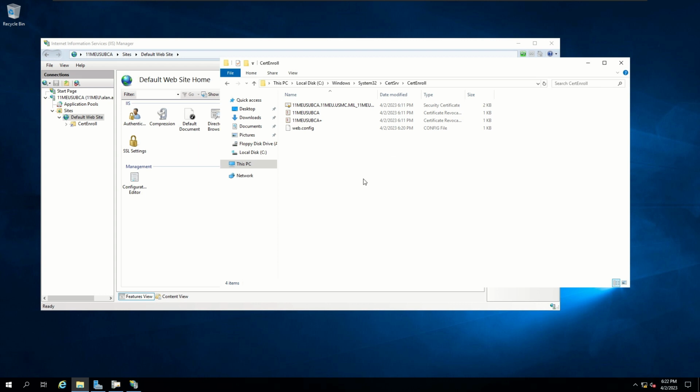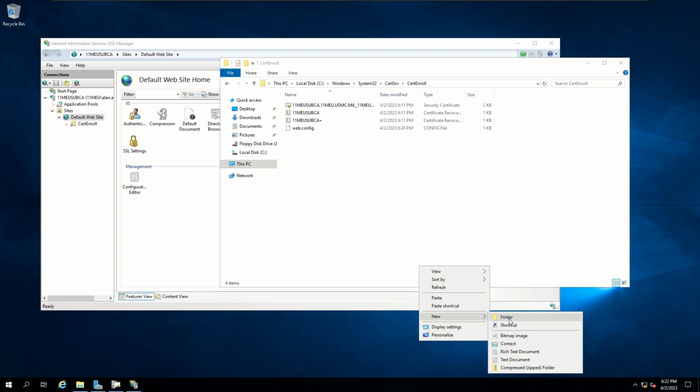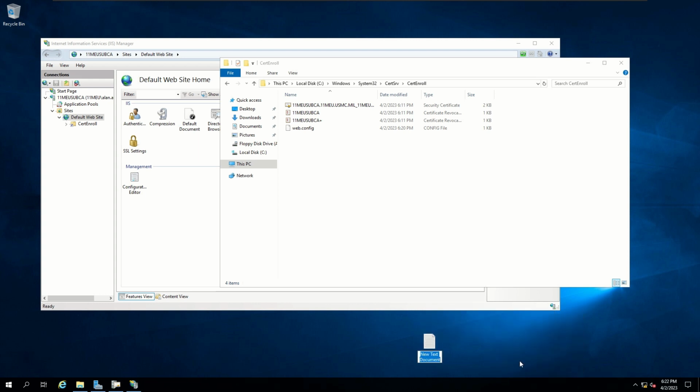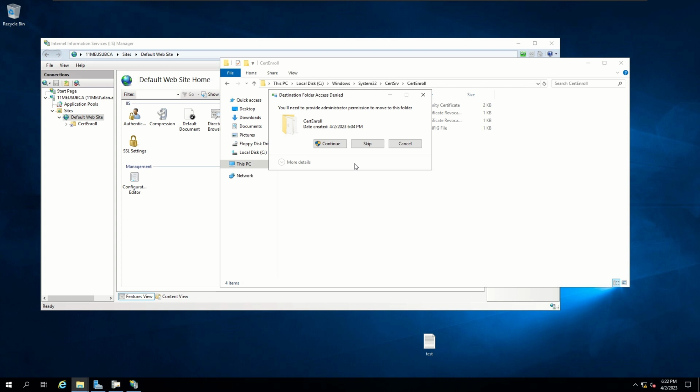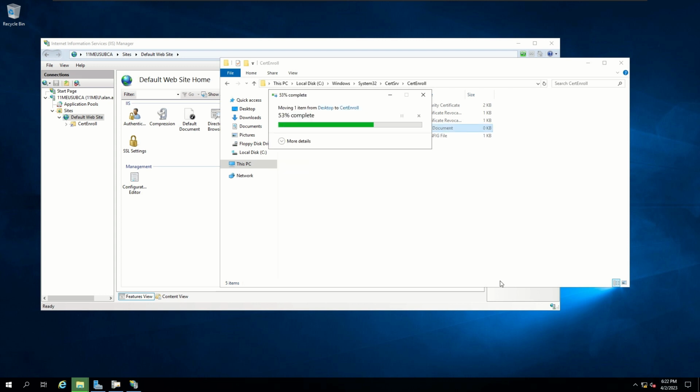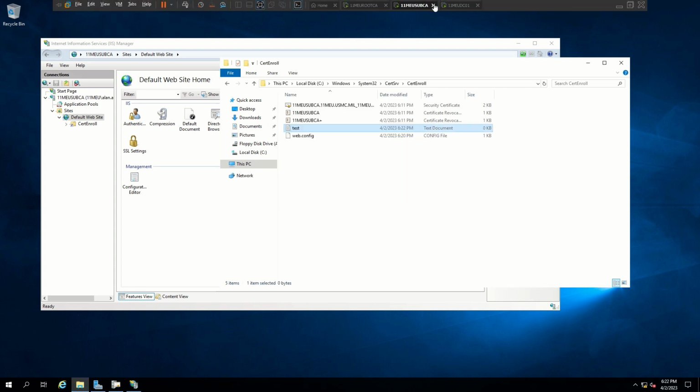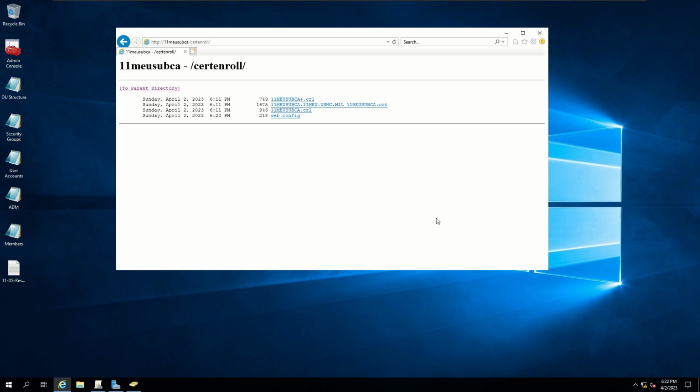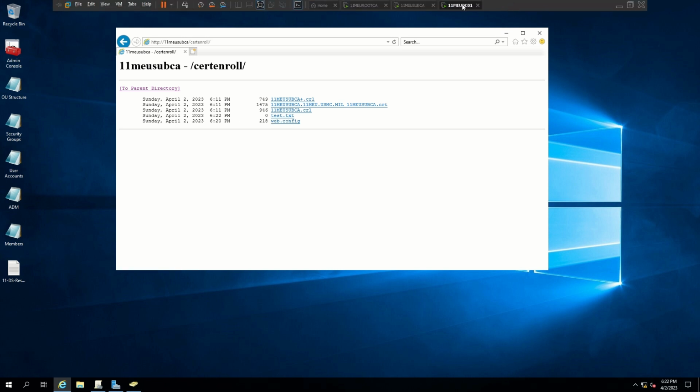Now let's create a new file on our desktop, test, and let's drag it over into this CertEnroll folder. If I go back to my domain controller where I have this web page open and click refresh, I see that test.txt file that I just created.